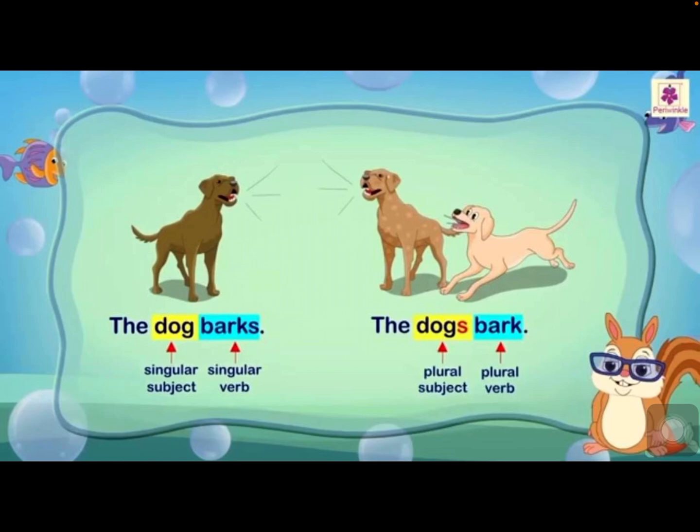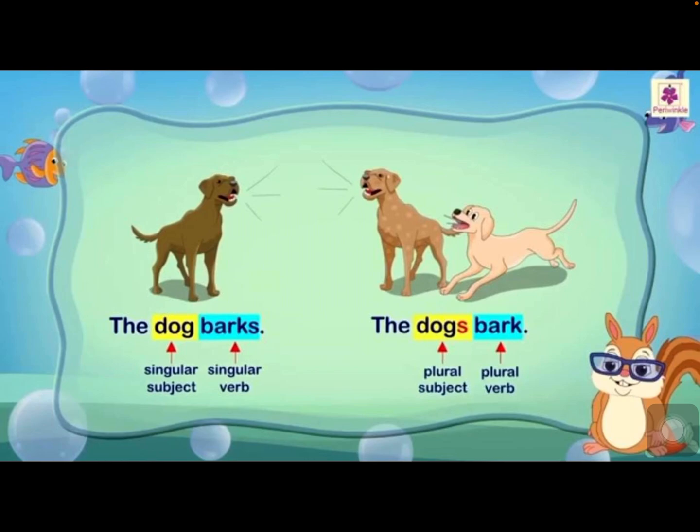So dog, subject, to make the verb form singular, s should be added. Sometimes s should be added, sometimes es should be added. That depends upon the spelling of the word. Understood? Please remember it very carefully. So if the subject is singular, verb should be singular. To make the verb singular, we add s to the verb.